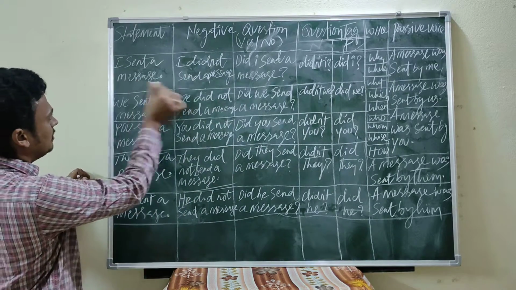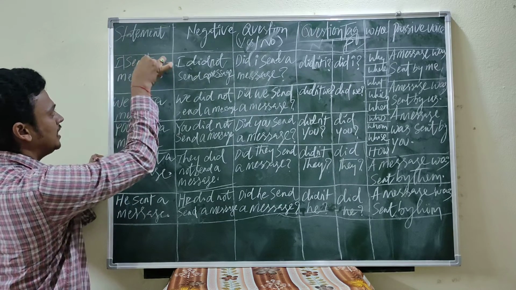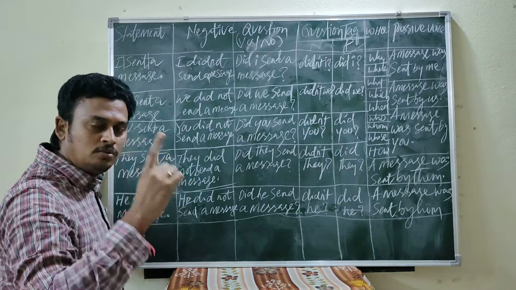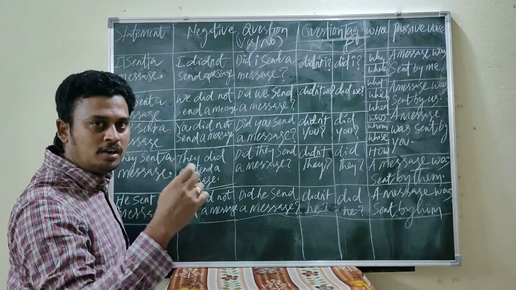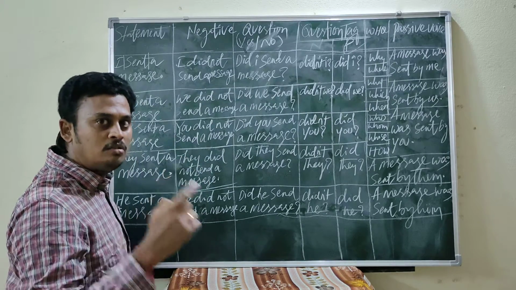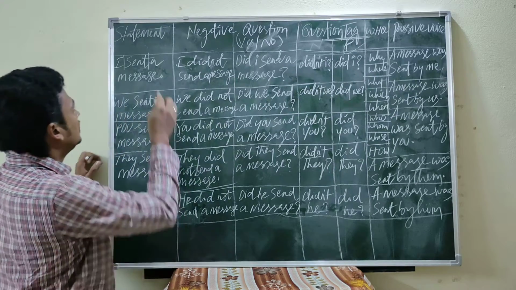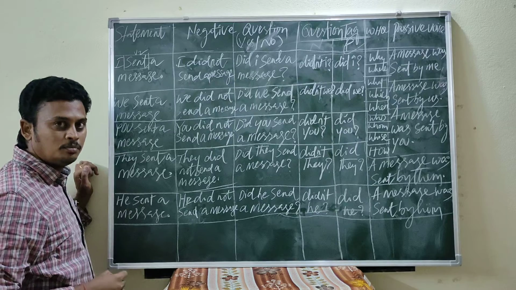Okay, I sent a message. Now see, this is the past tense. I is the subject, sent is the verb, that is V2. First of all, you should try to get command over the verb forms. Each and every student should learn the verb forms, then only it is very easy to understand the basics. Okay? Sent is here V2, past tense.